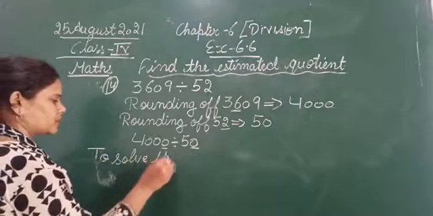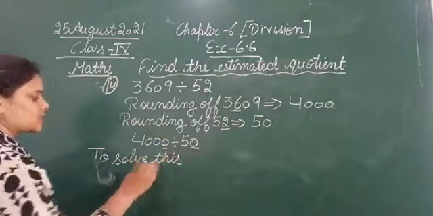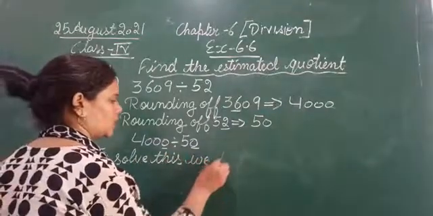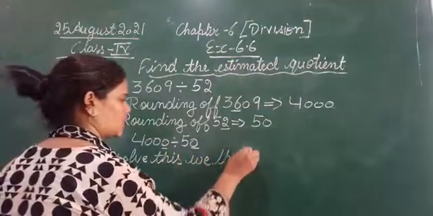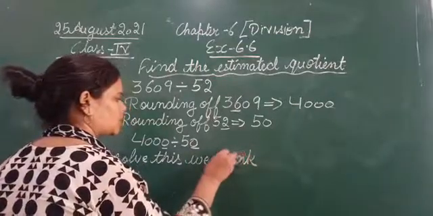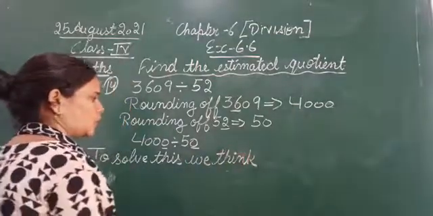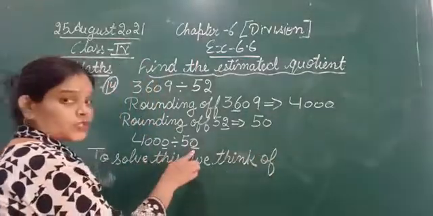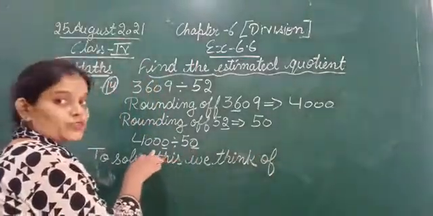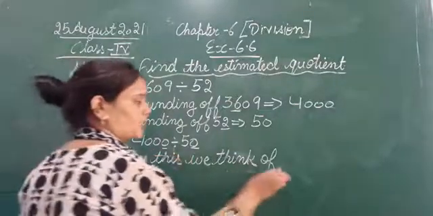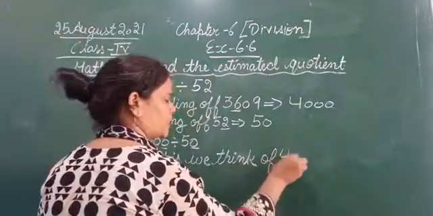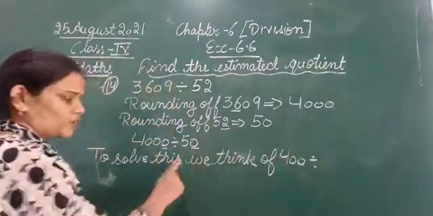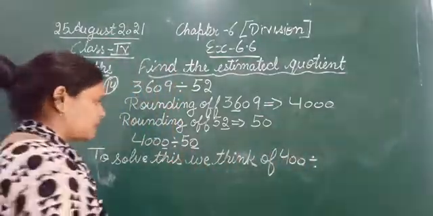To solve this, we think of it this way. After removing 1 zero from 4,000, it becomes 400, and after removing 1 zero from 50, the number will be 5.